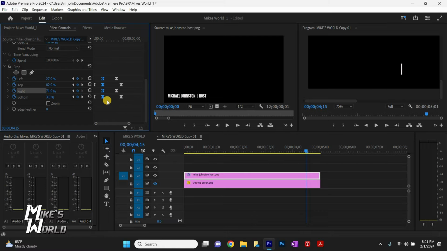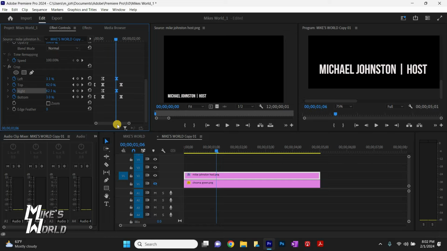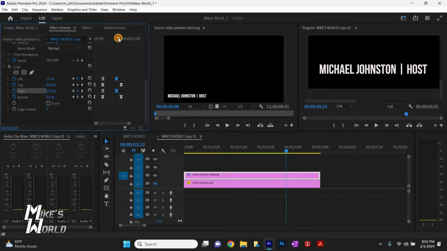Then I'm going to do the exact same thing with the last sets of keyframes. I need to count over by frames to see how many frames I'm going over to the next set of keyframes. I highlight them both, right click and copy. Go to the end. Now from those four keyframes, I have to count the same amount backwards, and then we will paste our next set of keyframes. And then we will do the same thing for the last set.